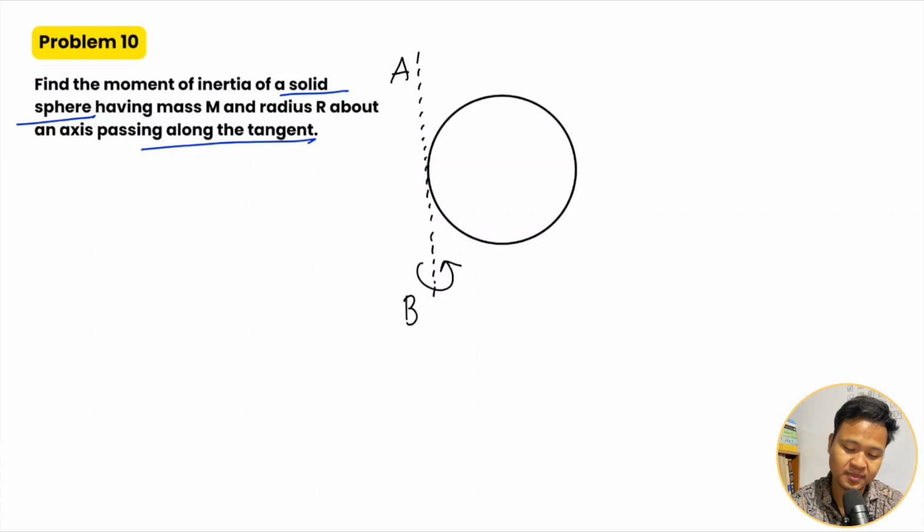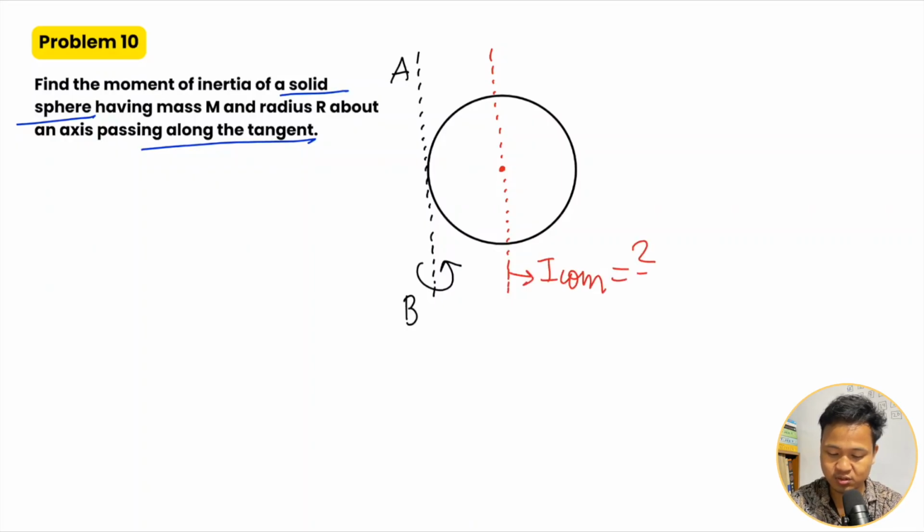Now the given axis, we have to draw another axis. So that axis has to pass through the center of mass and parallel to the given axis. So that means like this. About the center of mass, the solid sphere has 2 by 5 MR square. Now we need D. So here this is D. So here D is equal to what? The radius itself.